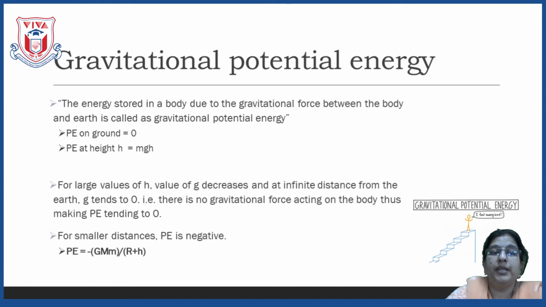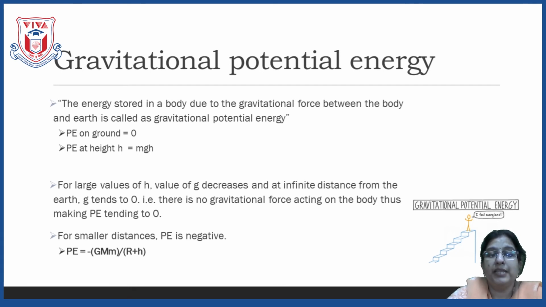Now, let us see what is the formula for gravitational potential energy. Gravitational potential energy is minus GMm upon R plus h. Now, what does G mean? G means the universal gravitational constant, capital M means the mass of the earth, small m means the mass of the object, and capital R stands for the radius of the earth.